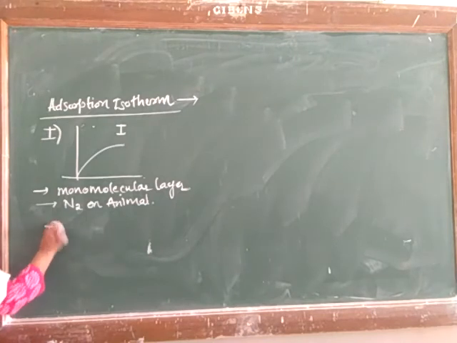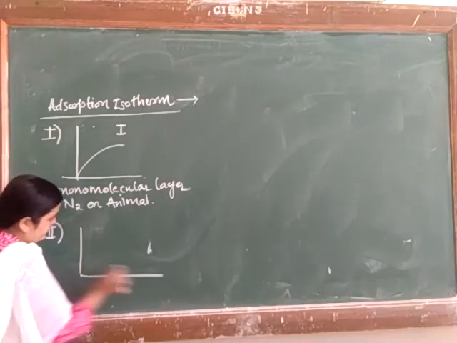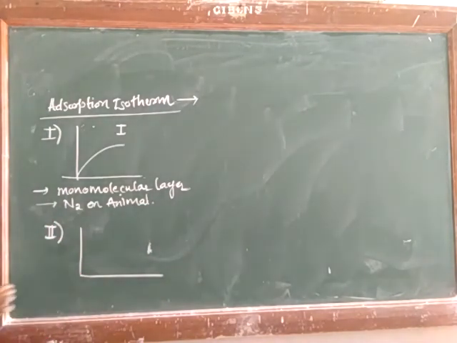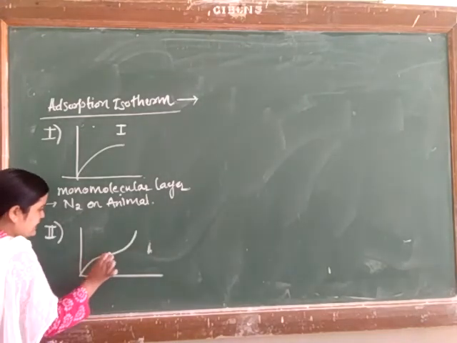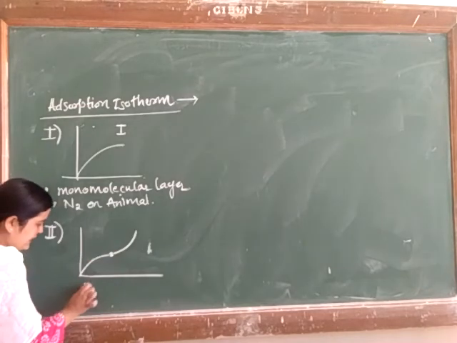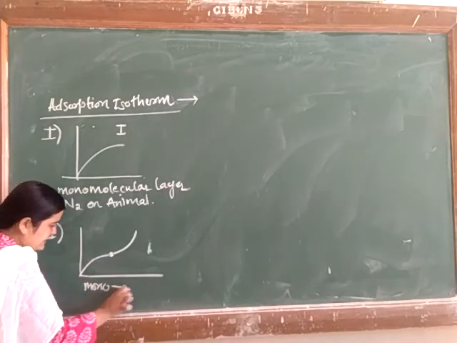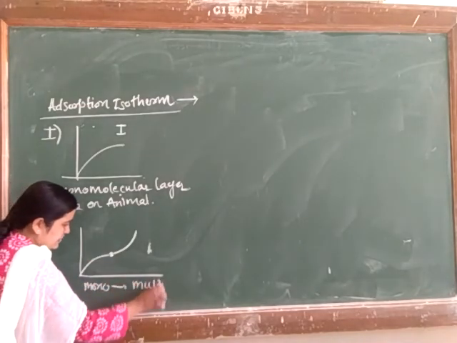Next we see type 2. In the case of type 2 adsorption isotherm, amount of gas adsorbed versus pressure, we already saw that a transition state is present, like this. Here there is formation of a monomolecular layer first, and then it reaches the multimolecular layer.